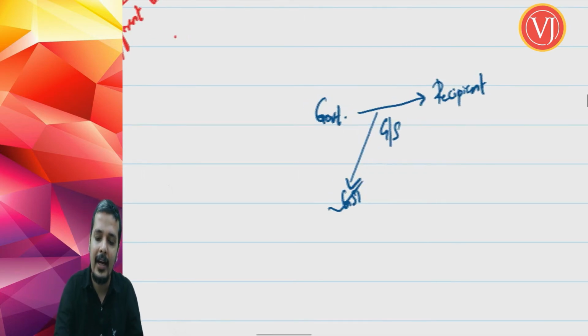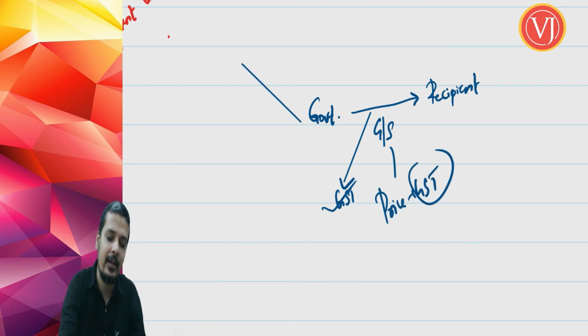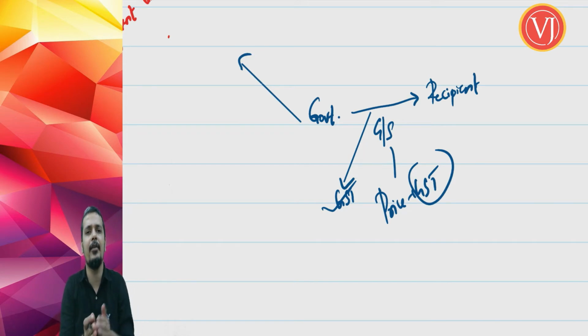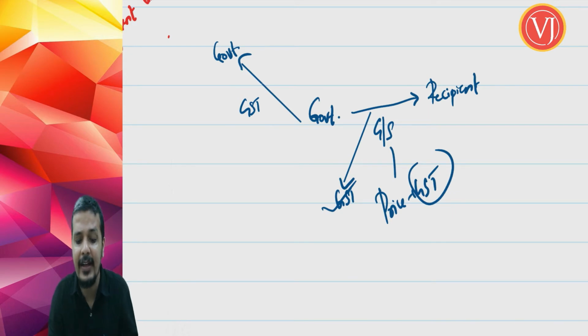So they want to make it very clear, my friends, that when government is paying GST, government is at a winning position. Why? Government will collect price plus GST from you and it will pay to itself. When I say it will pay to itself, it is not necessarily the same government, because governments are of three types: central government, state government and local authority. Then it will pay GST to the respective government depending on what type of transaction it is. Rather, this GST burden is not on the government.